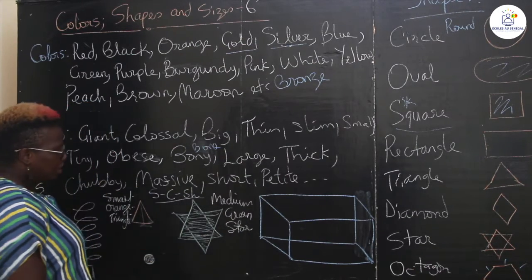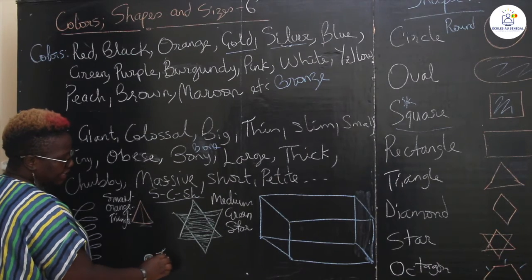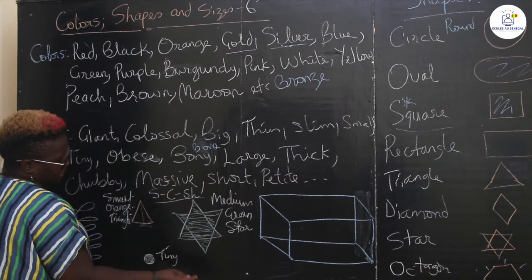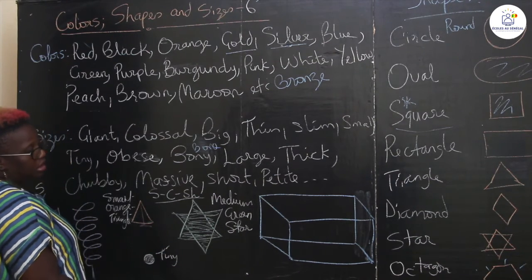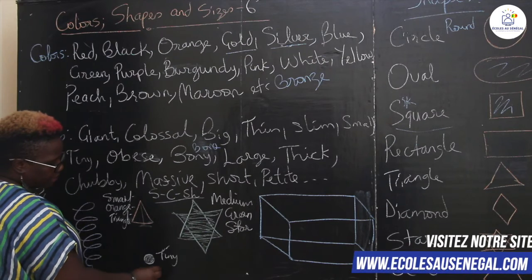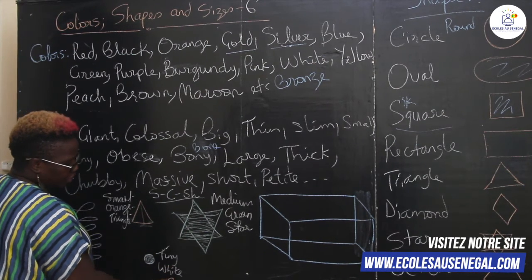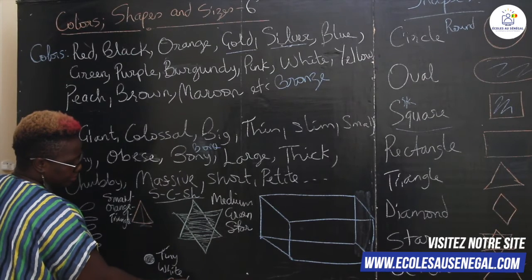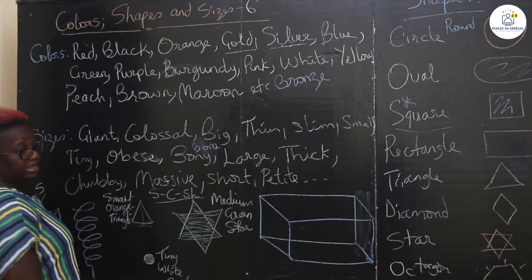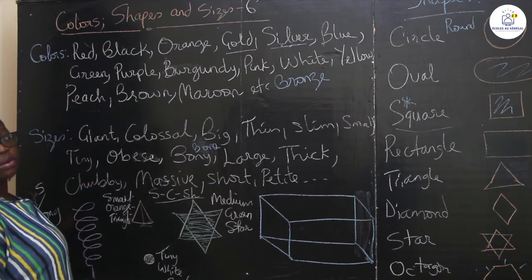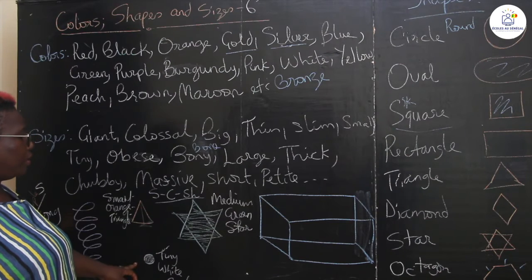What about this one? You could say a tiny white circle. A tiny white circle.